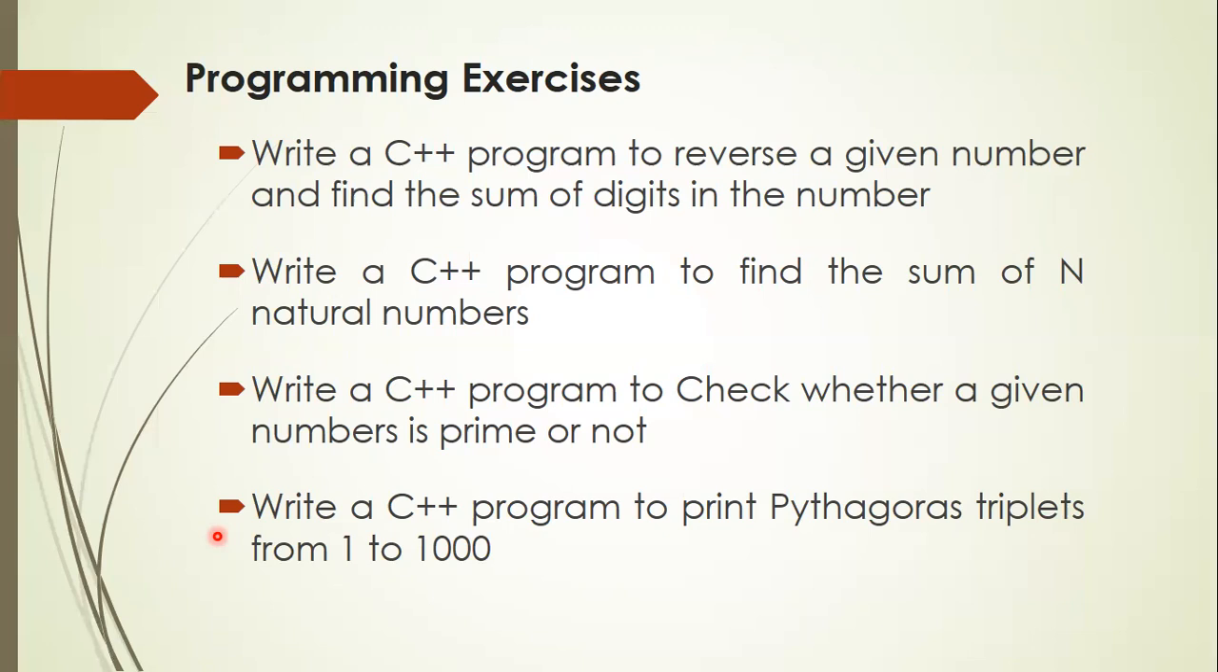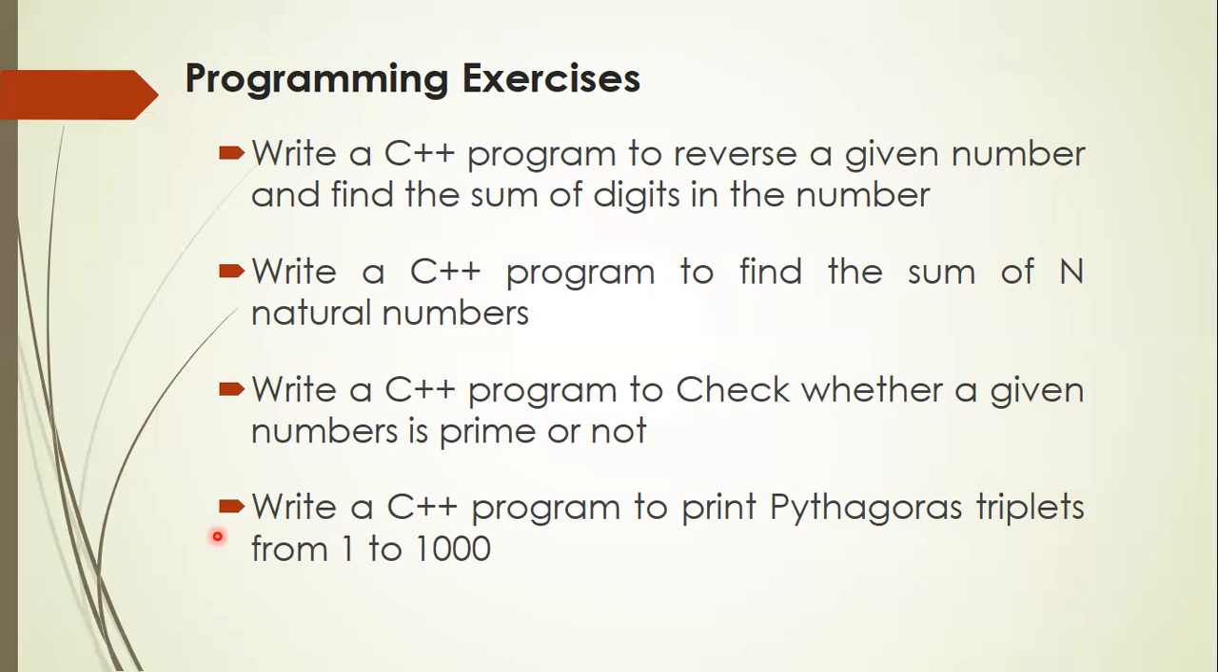In this case, you have to take three loops. I will explain a little bit of the logic also. For i equals 1, i less than or equal to 1000, i plus plus, open the brace. For j equal to 1, j less than or equal to 1000, j plus plus. Next, another loop: for k equal to 1, k less than or equal to 1000, k plus plus.